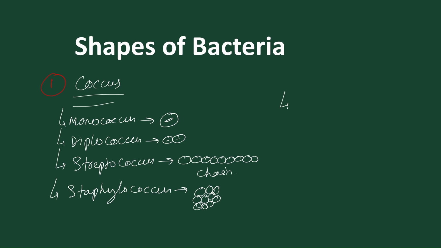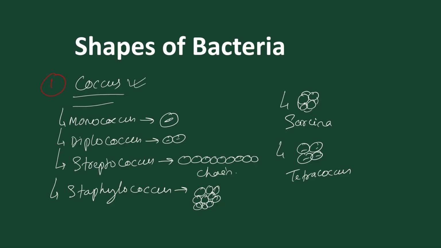Sometimes we also find that the bacteria are present in 8 in number, or 4 in number. If they are present in 8 in number, these bacteria are called Sarcina. And sometimes the bacteria are present in 4 in number, in 4 colonial form, and it's called Tetracoccus. So these are different forms of coccus bacteria.